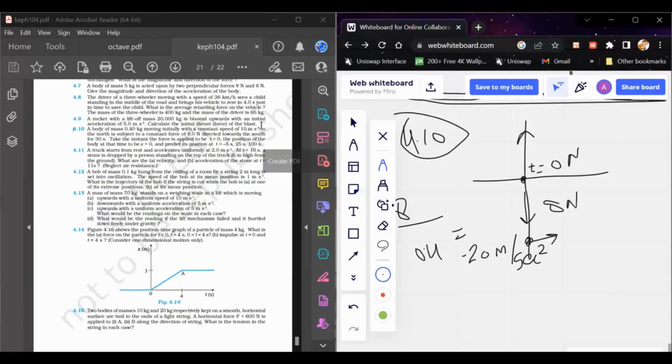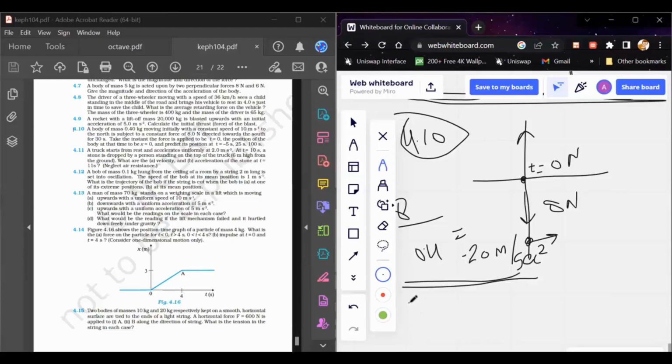Since it is given that the force starts acting on the body after t equals 0, whatever the time before t equals 0, the object will be moving at a constant speed. So finding the distance at t equals minus 5, let's say it was some x distance.